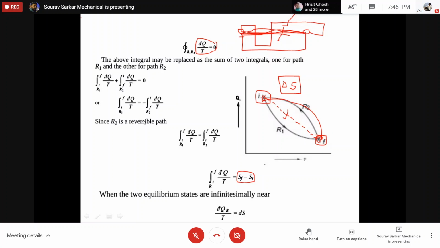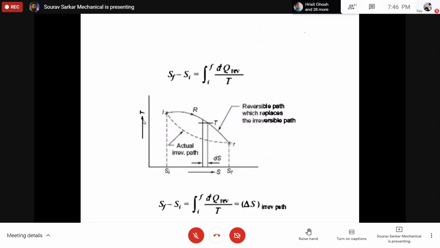But whatever path you follow, the shortest distance is not going to change. Is that right? So now, whatever may be the path, you simply connect a reversible path. This is the irreversible path, so what you have done is replace that irreversible path with a reversible path. You have one actual irreversible path, you replace that path with a reversible path, and you calculate your change of dQ by T.